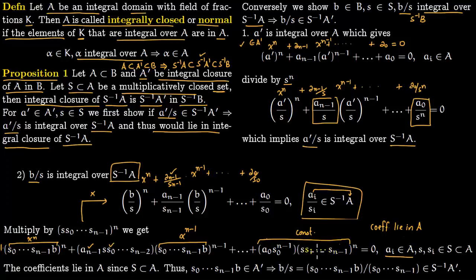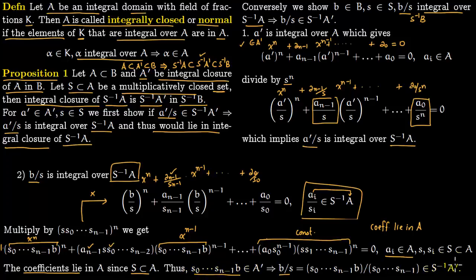So we indeed have a monic polynomial whose root is this entire term, s0 s1 all the way to s n minus 1 times b. We have shown the coefficients lie in A, since S lies within A. Therefore this element, s0 times s1 all the way to s n minus 1 times b, is integral over A, so it lies in the integral closure, which is A prime. So we are saying A prime is the integral closure of A. This immediately implies that b over s lies in s inverse of A prime, because the numerator is s0 to s n minus 1 times b.